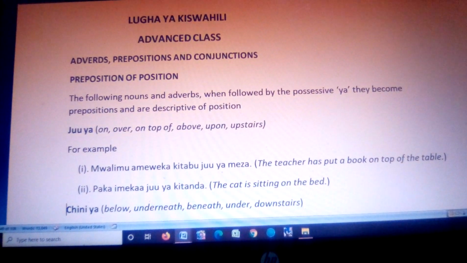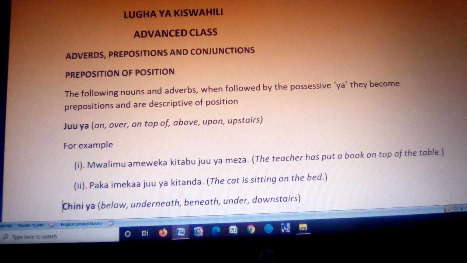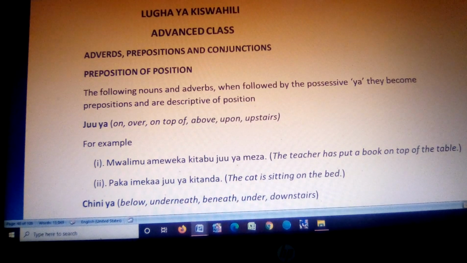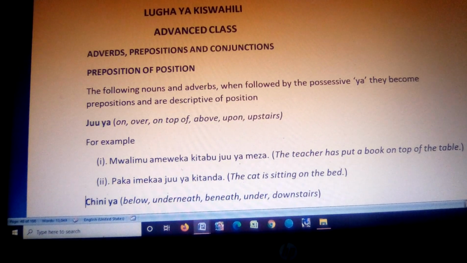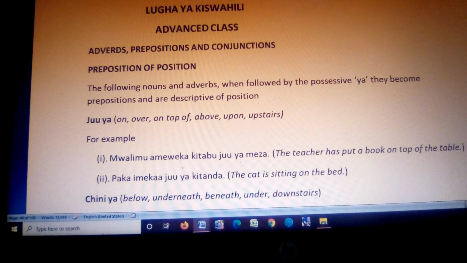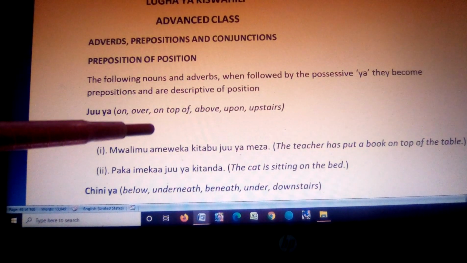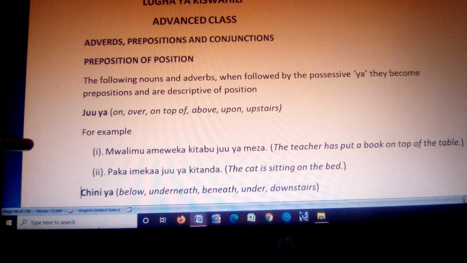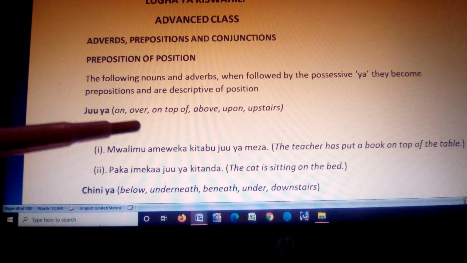Don't forget that they are just the same. Most of these things apply in most of the languages, but the only difference I told you is that every language has its own rules. But when we talk of the preposition of position, they are in all languages actually. For instance, the following nouns and adverbs, when followed by the possessive ya, they become prepositions and are descriptive of